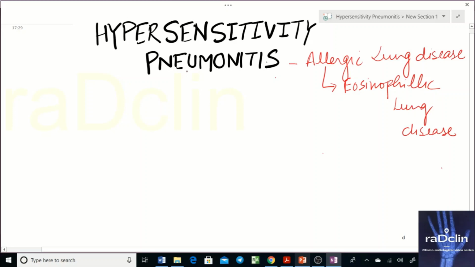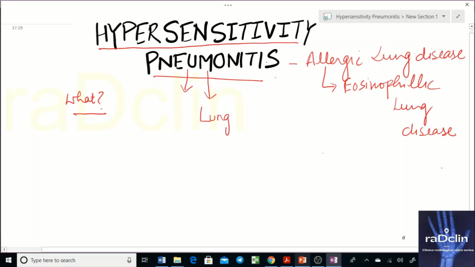So the first question that we need to ask is, what exactly is hypersensitivity pneumonitis? As the name is itself explanatory, it's a hypersensitive immune response, and the immune response is affecting the lung, which is suggested by the name pneumonitis.